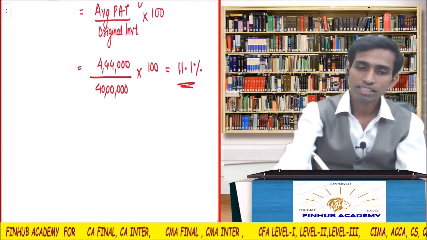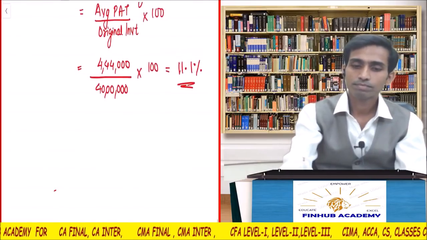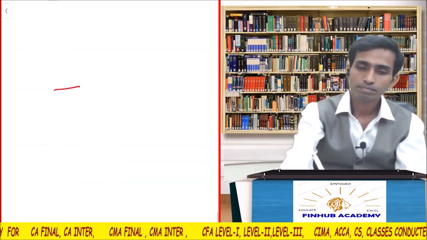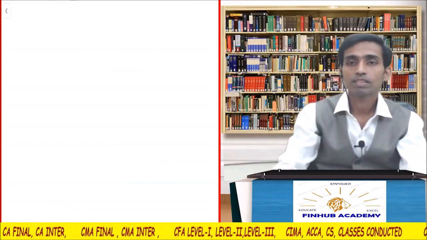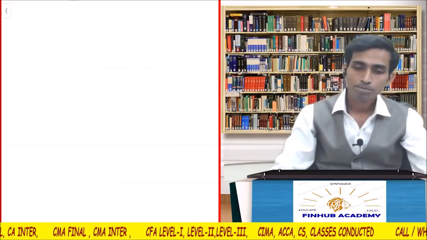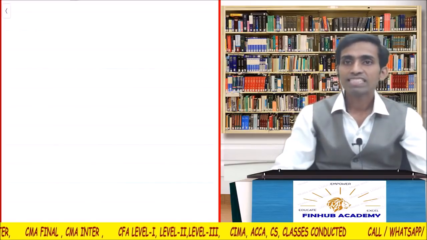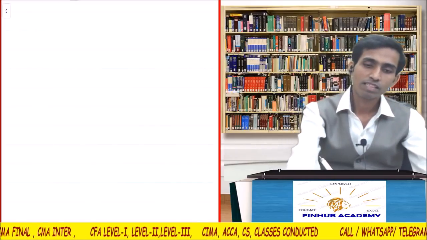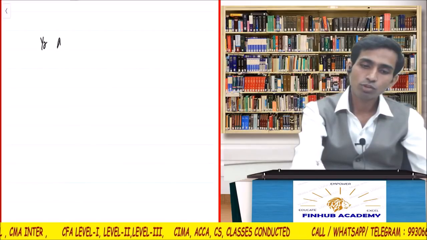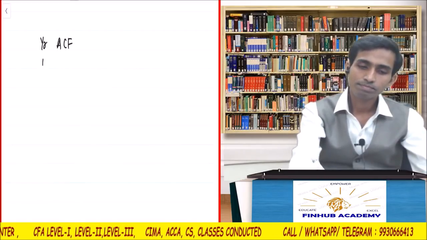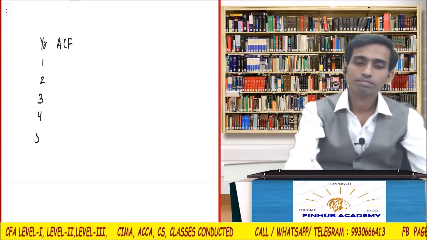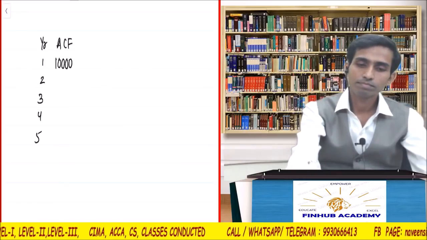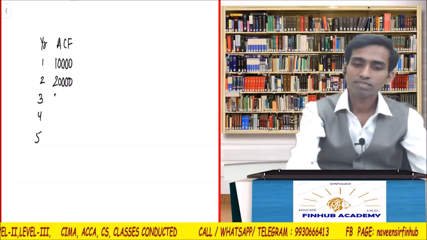I'm explaining something. Listen carefully. Let's say I have these cash flows. I'm just giving you an example.